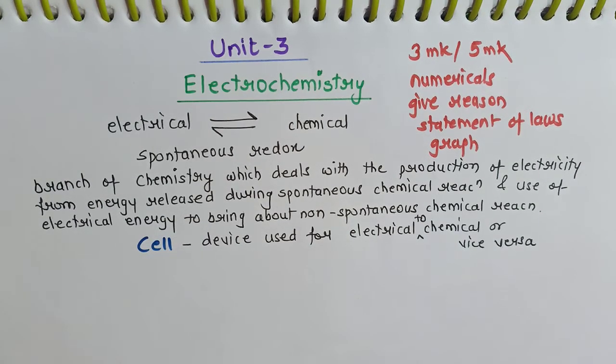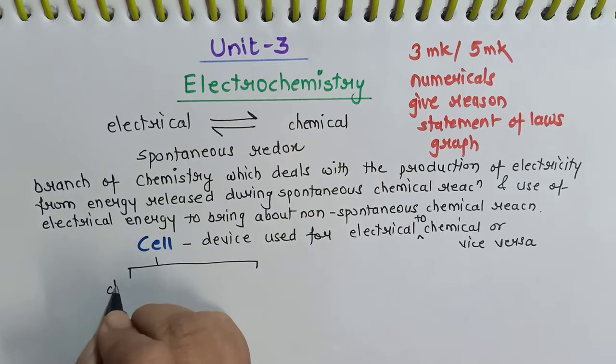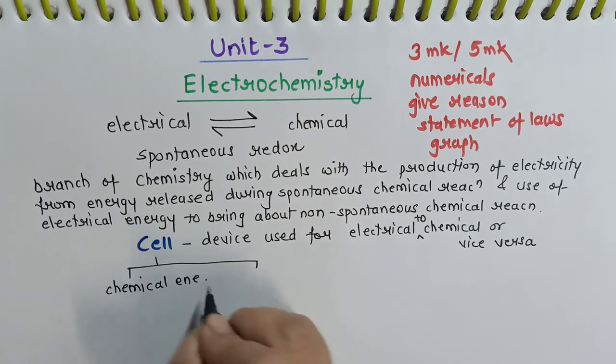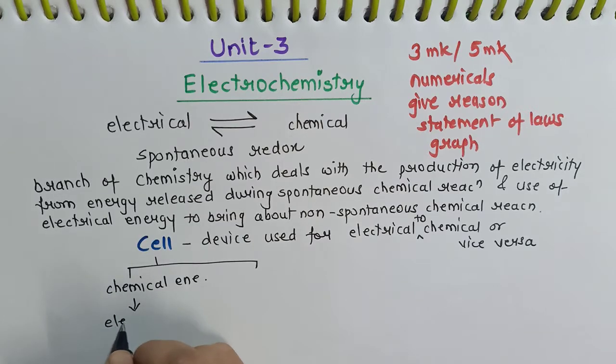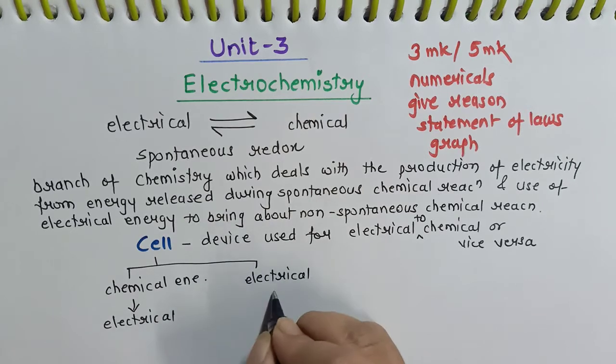So a cell is a device which is used for conversion of either electrical to chemical or chemical to electrical energy. So overall we are talking about the conversion of chemical energy to electrical or the conversion of electrical energy to chemical.